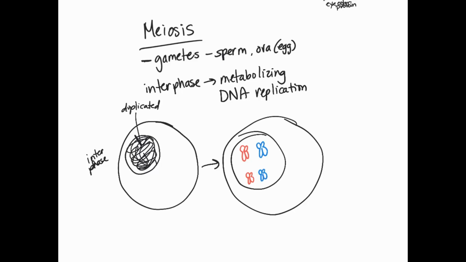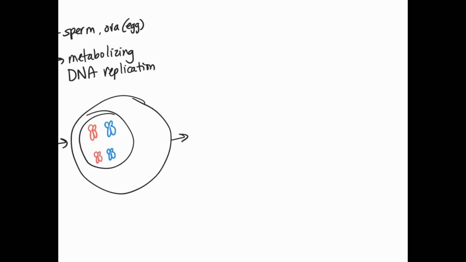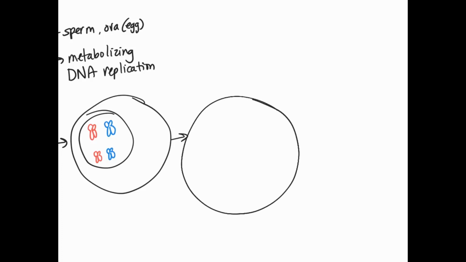Now, one of the differences that we see in meiosis compared to mitosis is that rather than all of these chromosomes, so our nuclear envelope is going to break down, it's going to release all these chromosomes into the cell, and instead of them lining up like we saw in mitosis, they are going to line up with their homologous pair. So they're going to hang out right next to the copied one that has similar information.